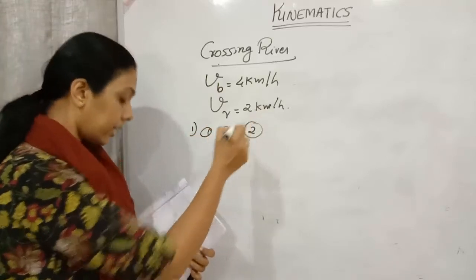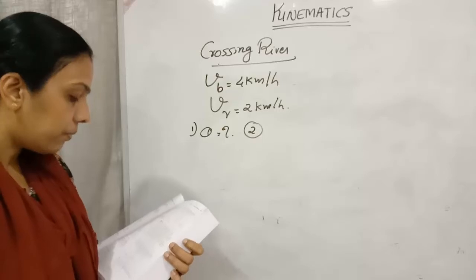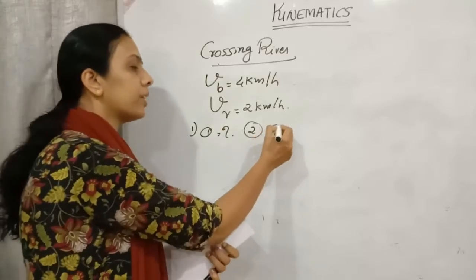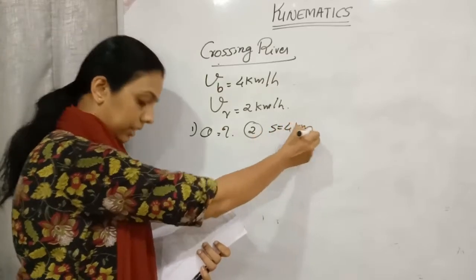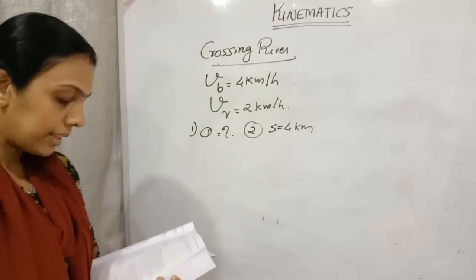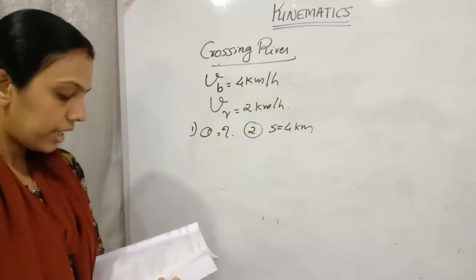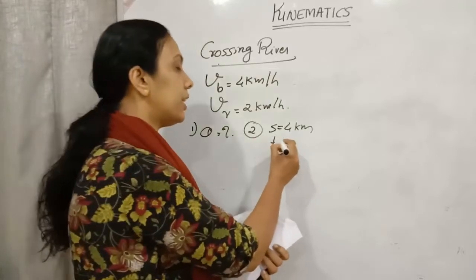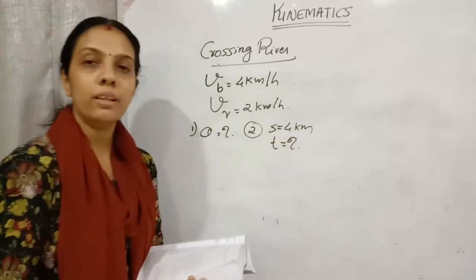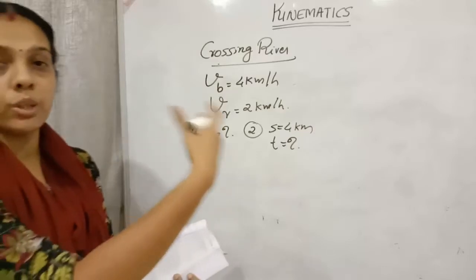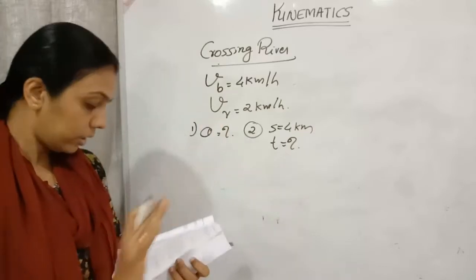Second one: if the width of the river is 4 kilometer, how long will the man take to cross the river, under the condition in part A? We need to find how long he will take to reach the other bank, exactly opposite.